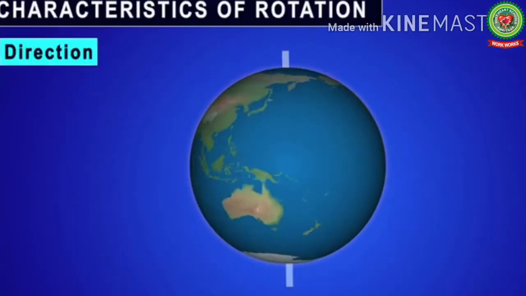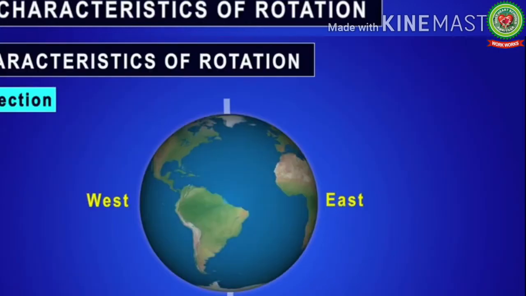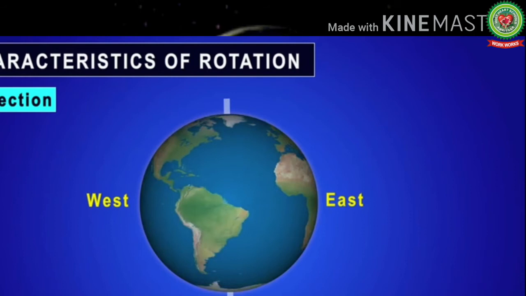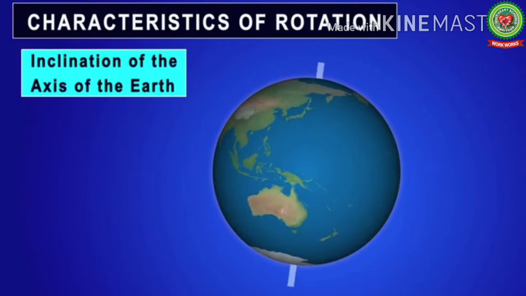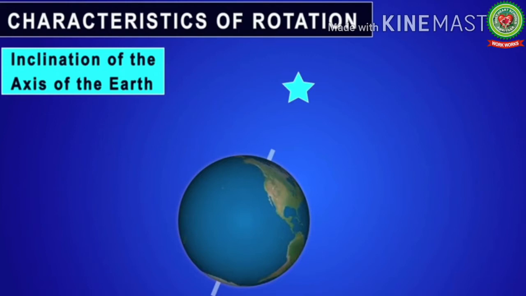Number 1, direction. The Earth completes one rotation from west to east on its axis in 23 hours, 56 minutes and 4.09 seconds, which roughly comes to 24 hours. Number 2, inclination of axis of the earth. Inclination means degree of sloping. The earth is always tilted in the same direction, that it is pointing towards the pole star. It means that North Pole is pointing towards the pole star as it is revolving around the sun.